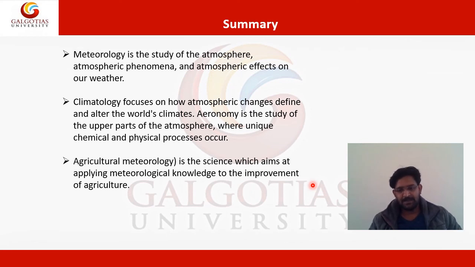The third one is agricultural meteorology, which is very important. It is the science which aims at applying meteorological knowledge to improve agriculture in terms of both quality and quantity. When we have a weather forecast, we can advise the farmers that under this type of condition in this particular month, the quality and quantity of a particular crop will be better, so they can choose that crop. So this is all about the lecture today.